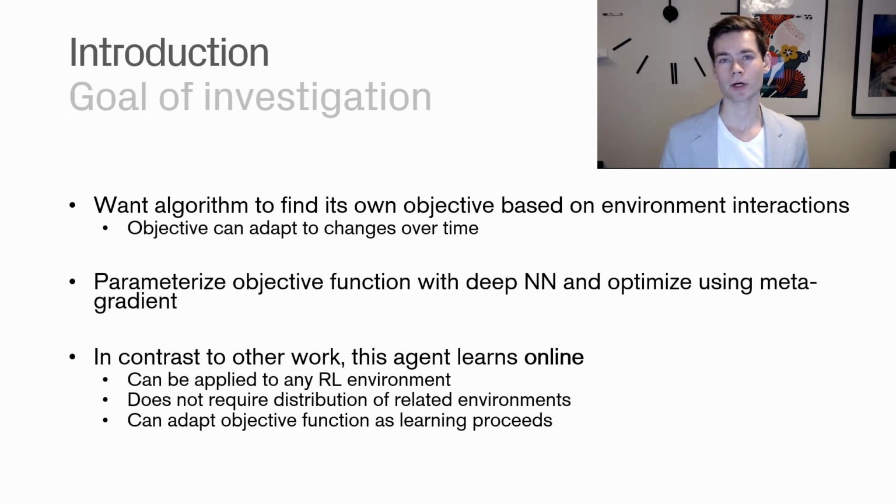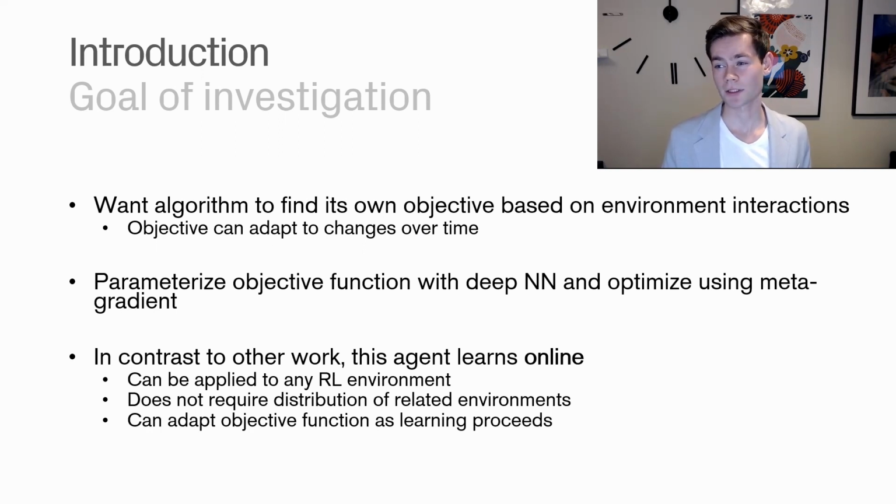The way they approach this in the paper is to parameterize the objective function with a deep neural network and then optimize this using metagradient. We're going to go into the details of metagradient in just a few slides, but at the high level, that's what you're doing. To contrast with preliminary work in the same field, what we're doing here is considering this online as well. Quite popular with these kinds of algorithms is doing it offline, but here we're doing it online.